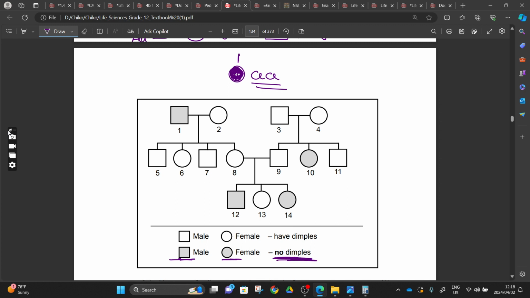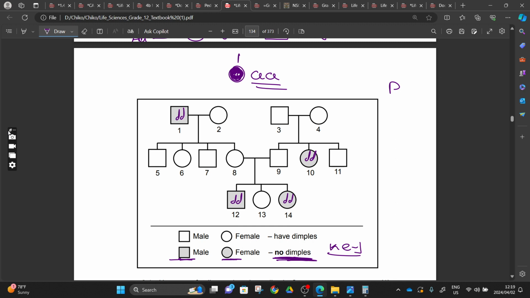It means number 12, because it doesn't have a dimple and it's recessive, right? It means that we have dd here, and dd here, and dd here. Another trick that I told you, if you cram that the shaded square or the shaded circle represents the affected one, maybe the dominant one, you will have a problem, right? So have a skill, have a skill to interpret a key. When you interpret the key, you are good.